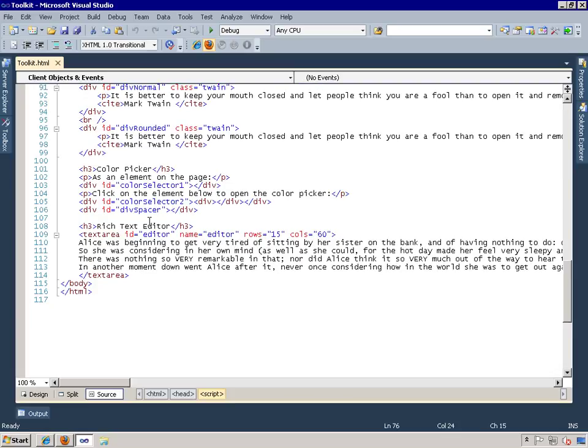So here's that text. Notice that it's contained within a text area element, and it has an ID of editor, name of editor, and it specifies the size. And then it has the opening paragraphs of Alice in Wonderland. And there's nothing within this HTML to indicate the super editing powers that it's going to gain shortly.